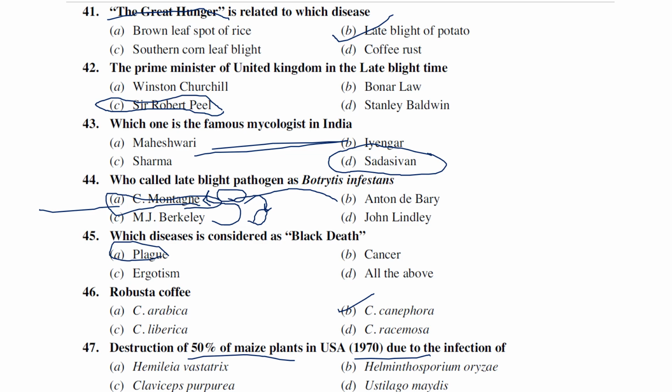Maize plants in USA, 1970, right? It is Helminthosporium maydis actually. There is no such option as Helminthosporium maydis. Then we can go for Ustilago maydis. Probably it is Helminthosporium maydis.